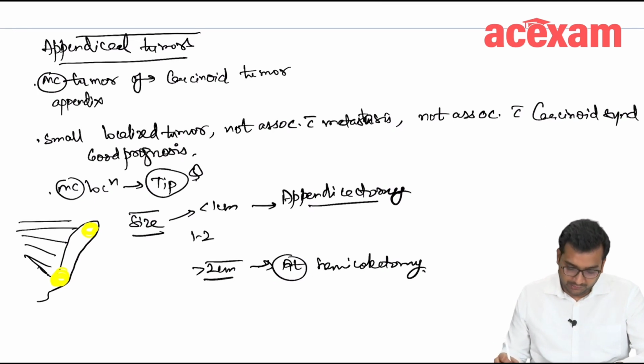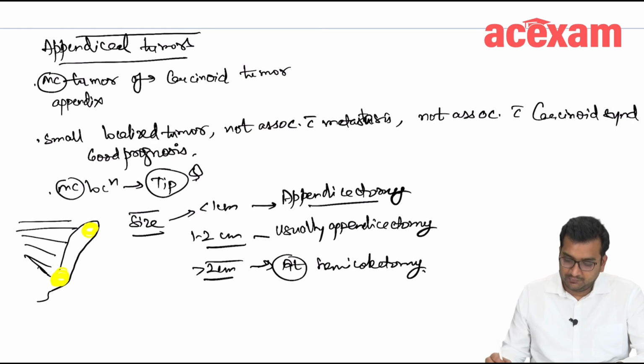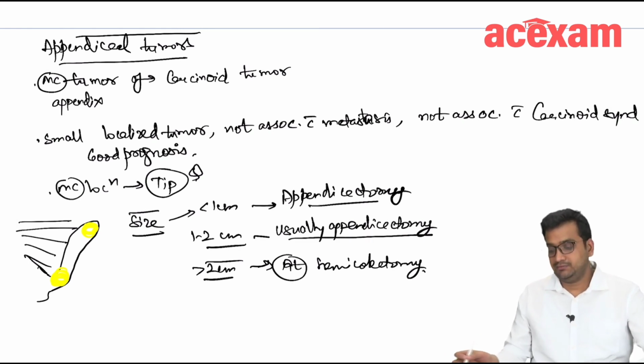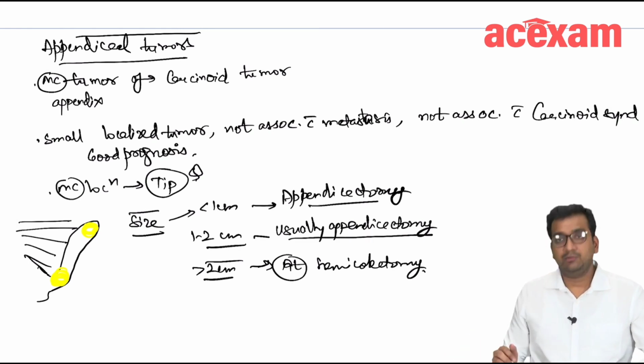And if it is 1 to 2 centimeter, we will usually do appendicectomy. There are certain features which need right hemicolectomy.